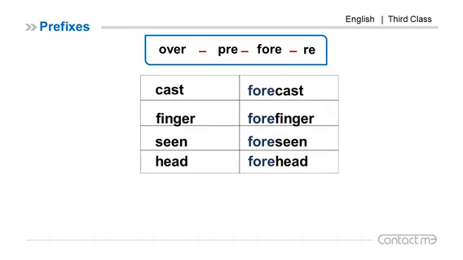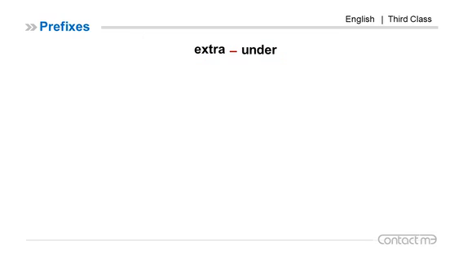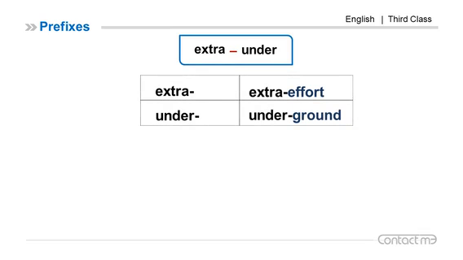Example for the prefix FORE. Cast, forecast. Forecast means to tell about the weather. Finger, forefinger. Seen, foreseen. Fore means in advance. Foresee or foretell, to tell about the future. Head, forehead. Here we have two: extra and under. Extra means more. For example, extra effort means more effort. Underground.